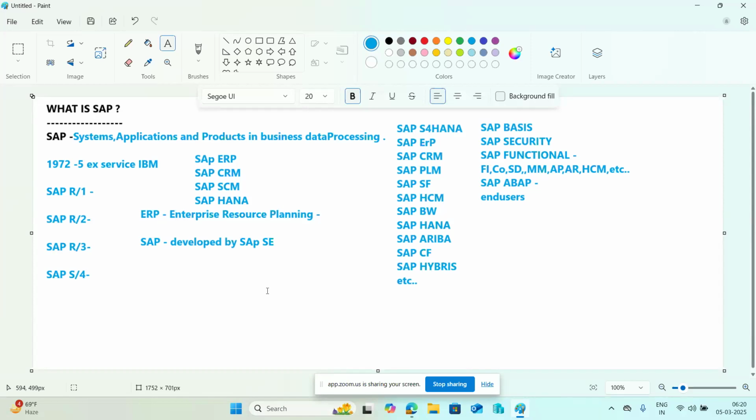So what will basis do? Ensure SAP systems are running smoothly and consistently. It manages the communication between the application and the databases, performs the administration tasks, and supports the SAP systems.